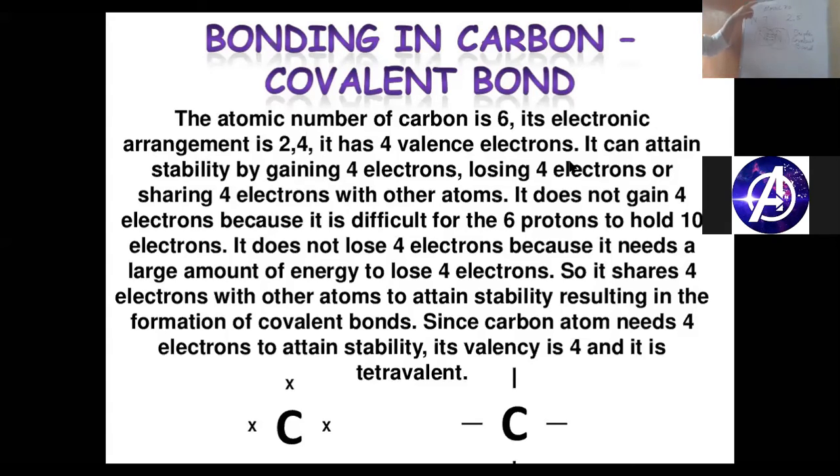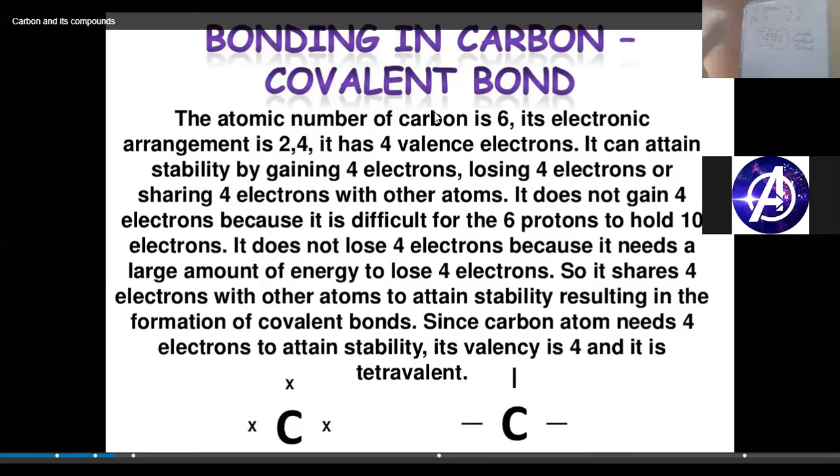Nitrogen has atomic number 7. The atomic number of nitrogen is 7. So its electronic configuration is 2 and 5. That is, in the K shell it will have 2 electrons, and in the L shell it will have 5 electrons. Right?